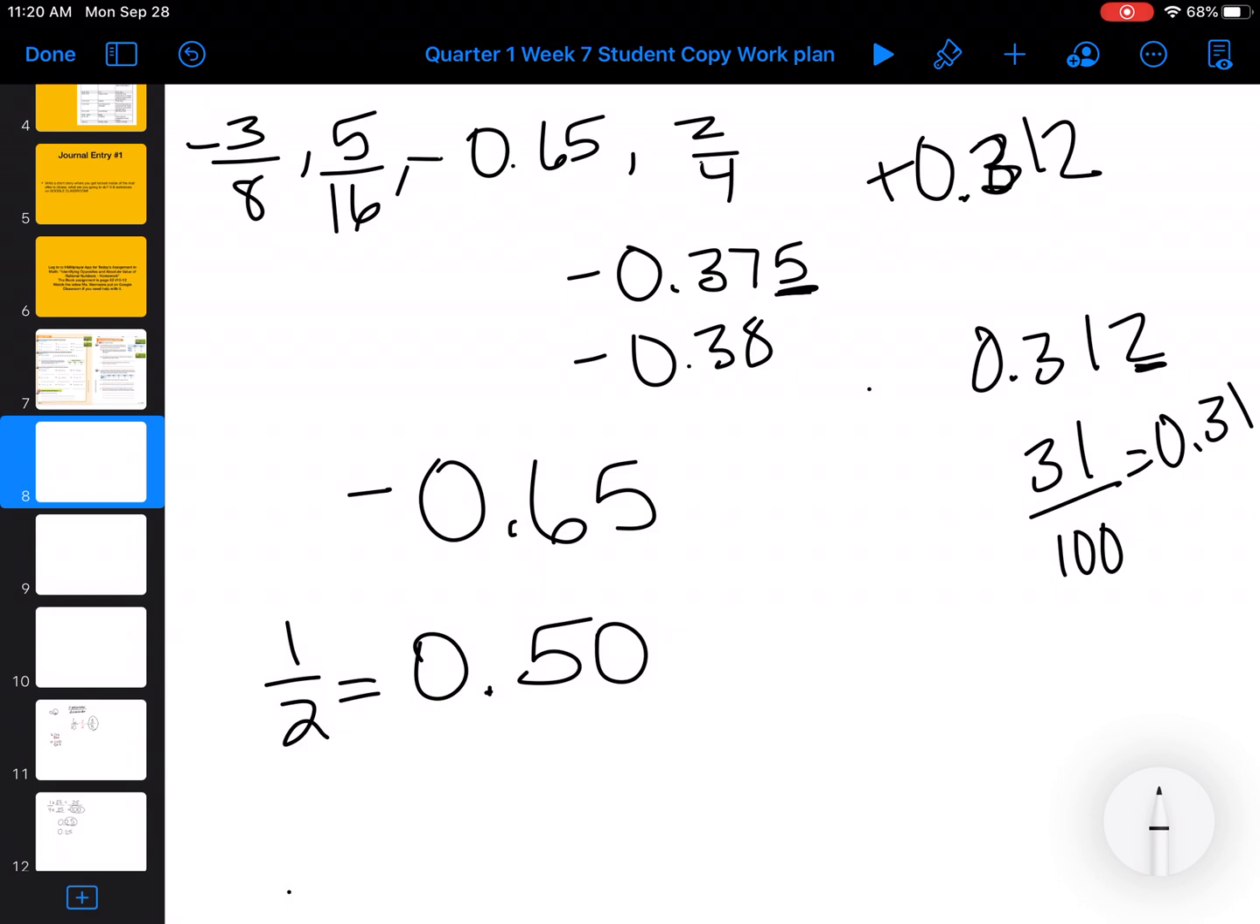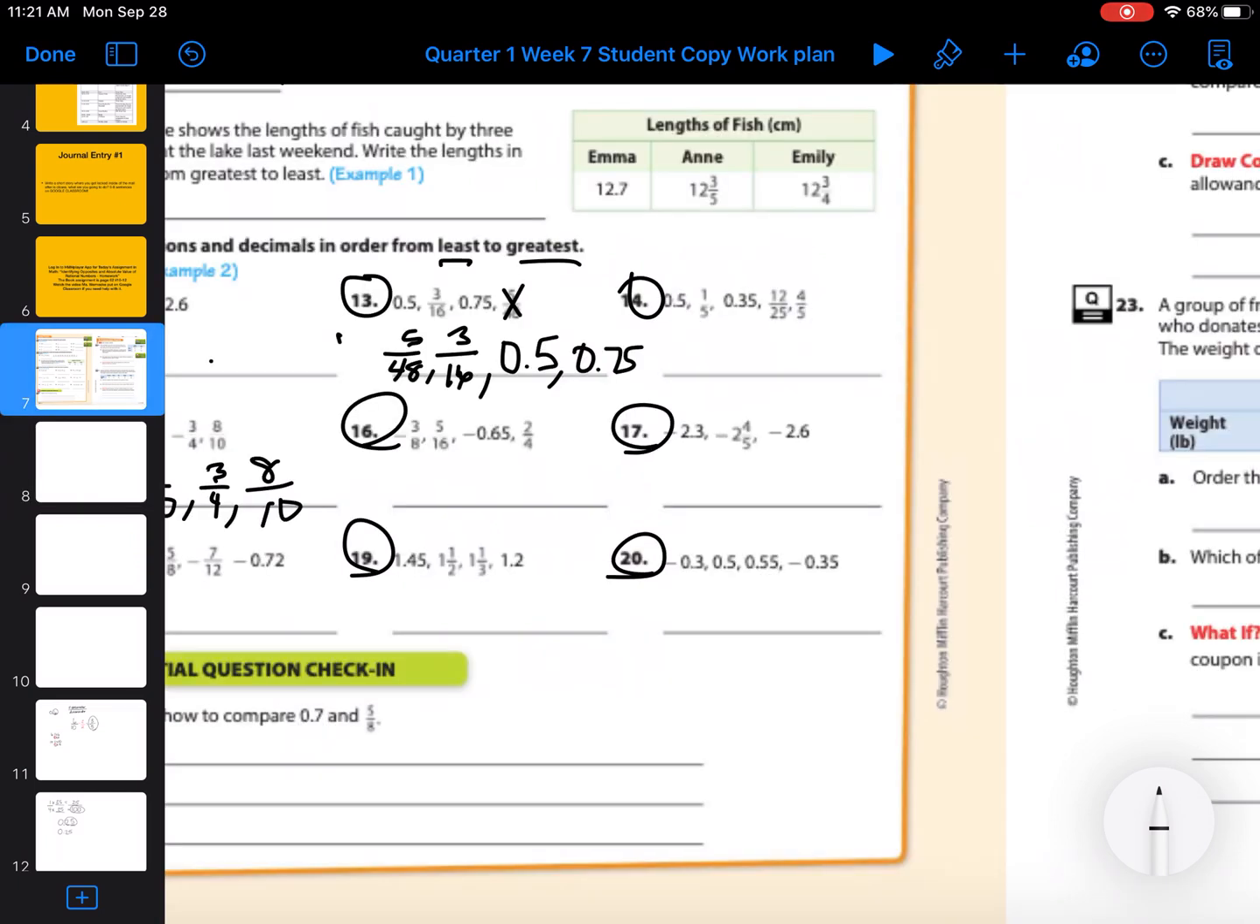So when we order these from smallest to largest, I like to think of negative numbers as money. And when they're decimals, it's like owing cents. So if I have a negative 65 and a negative 38 right here, that's negative 65 cents and negative 38 cents. So the lowest number is the negative 65. You would owe more money, so it is worth less. So I'm going to start with negative 0.65, and then negative 3/8.